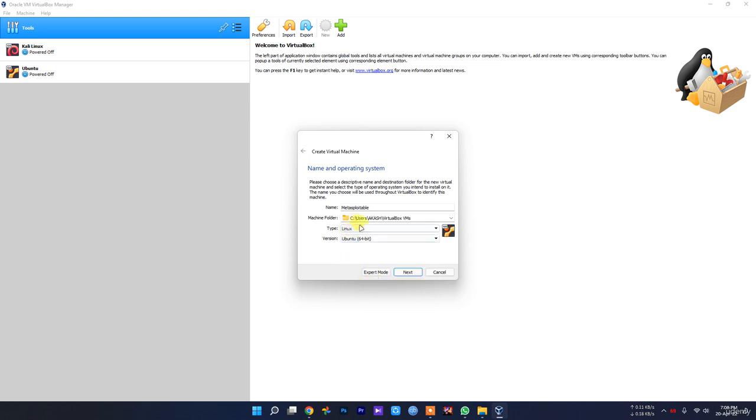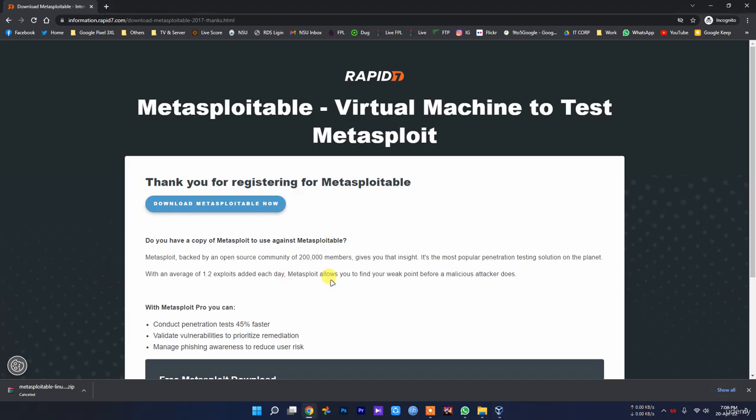This is based on Linux and on the version, because I am using Windows 64-bit. Make sure you check your Windows version. If you are using 32-bit on Windows 10 or Windows 7, select 32-bit, and if you are using 64-bit, select 64-bit. Make sure you select Linux, because Metasploitable is based on Linux.